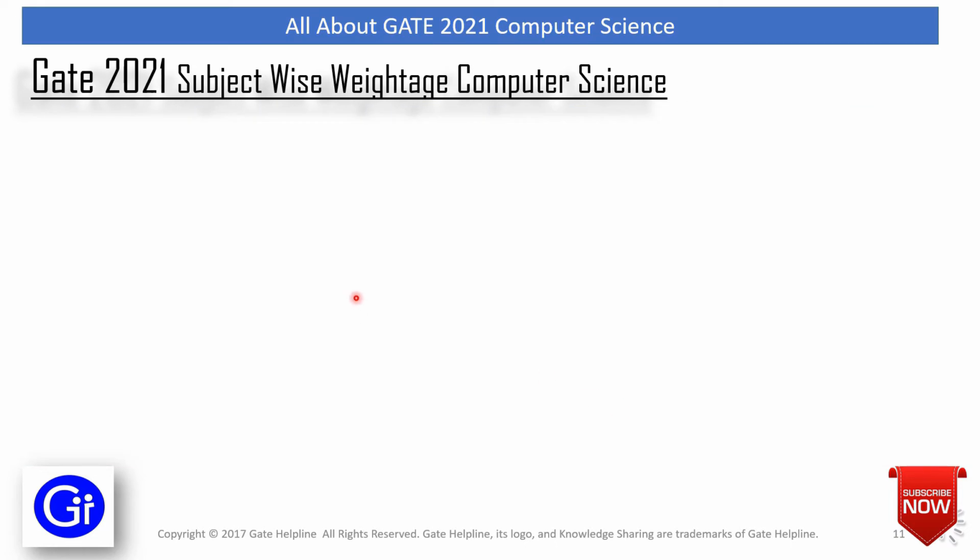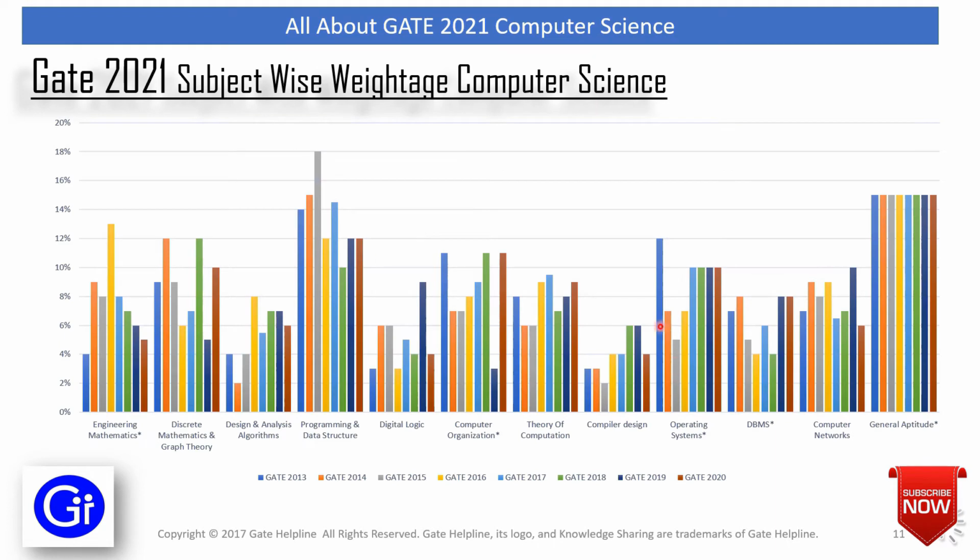So friends, the same table of subject wise weightage for computer science we have represented in a graphical format here. If you see, the general aptitude section has constant weightage throughout the years, and in engineering mathematics we have seen a severe decline in the weightage. Similarly, for operating system, you will see a steady increase in the weightage and then a few constant bars. So here you can compare all the previous years weightage of all the subjects and you can plan accordingly.